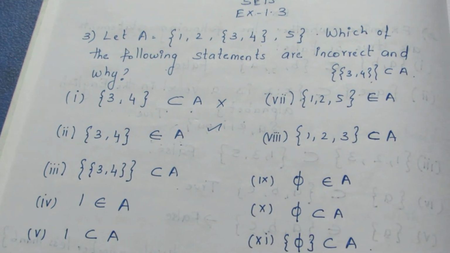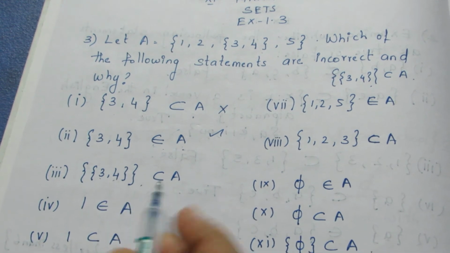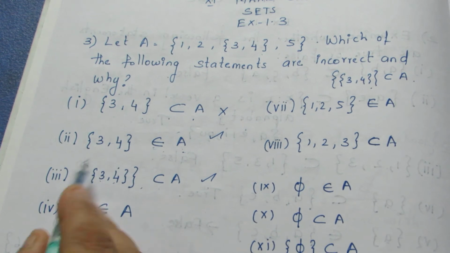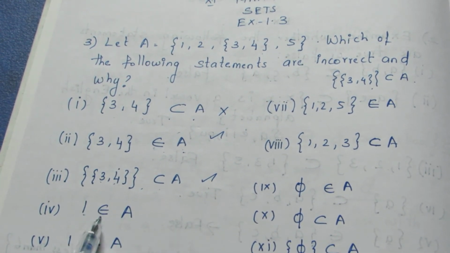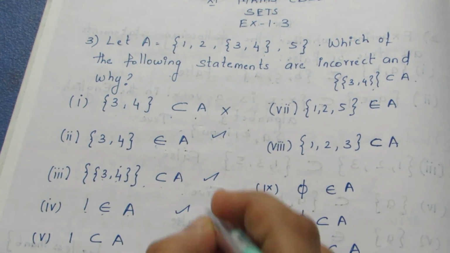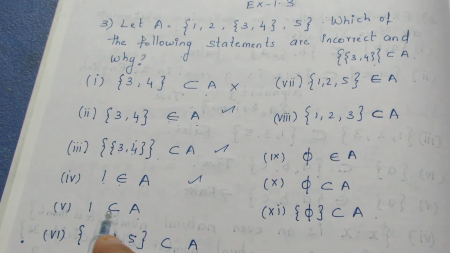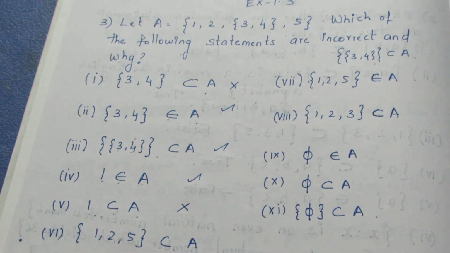Now we'll move on to the third one. They have given {3, 4} to be a subset. Yes, it is a subset because {3, 4} itself is a set which is in a flower bracket, so it is a subset. Here 1 belongs to A. Yes, 1 belongs to A, so this statement is correct. Here 1 is a subset of A. For a subset, as I told before, we should have a flower bracket. Here there is no bracket, so it is not a subset.